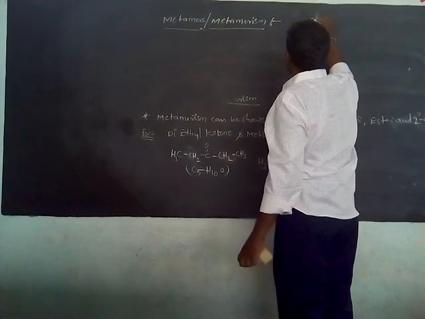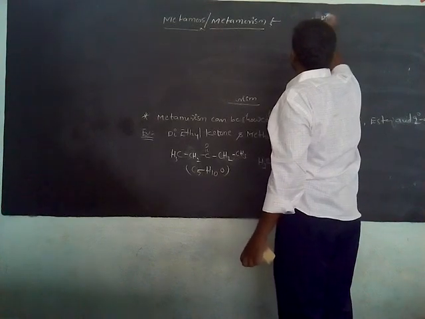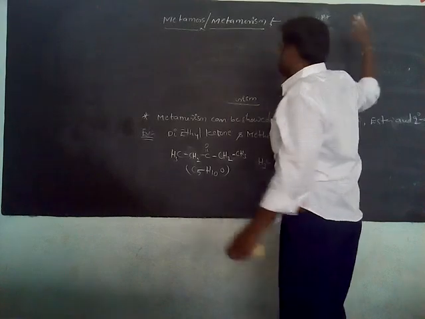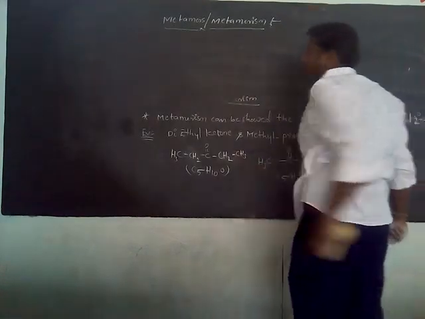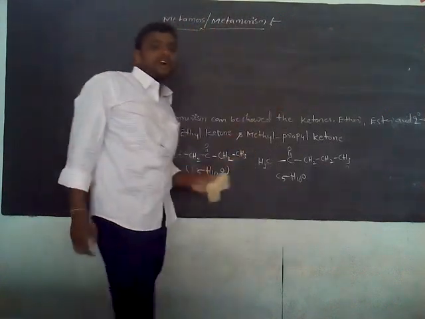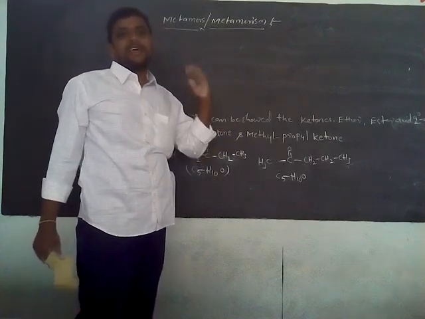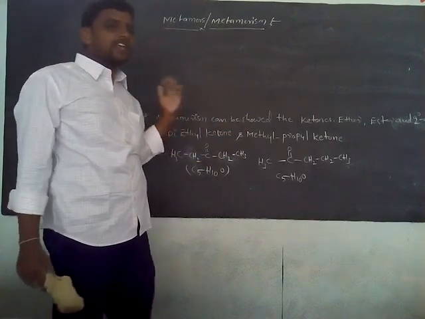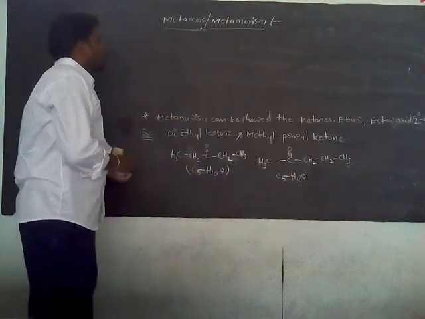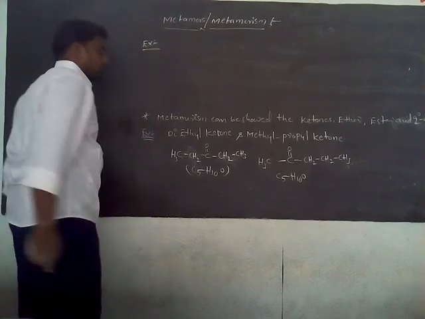For example, in place of methyl, it is methoxy. In place of ethyl, ethoxy. In place of propyl, propoxy. Butyl, butoxy. Pentyl, pentoxy. Okay, all of you understood the point? The alkoxy functional group is a single bond to OR. In the place of R, if methyl is there, that is called methoxy. Ethyl is ethoxy, propyl is propoxy, butyl is butoxy, and so on. Okay. Now an example for metamerism.